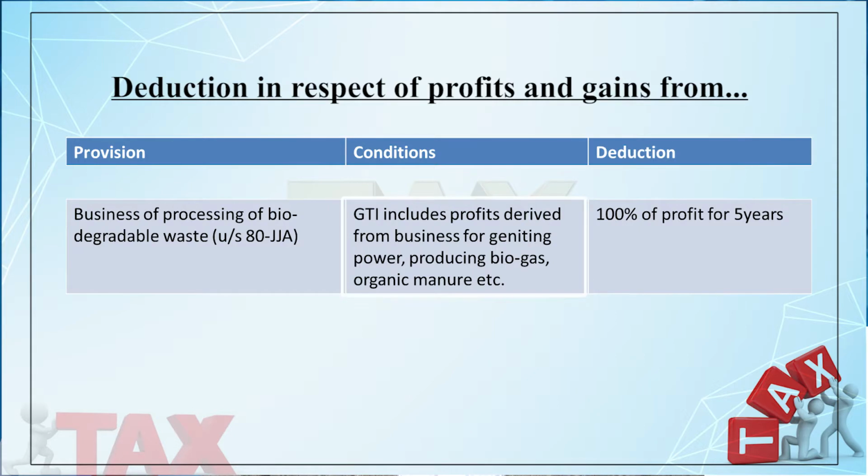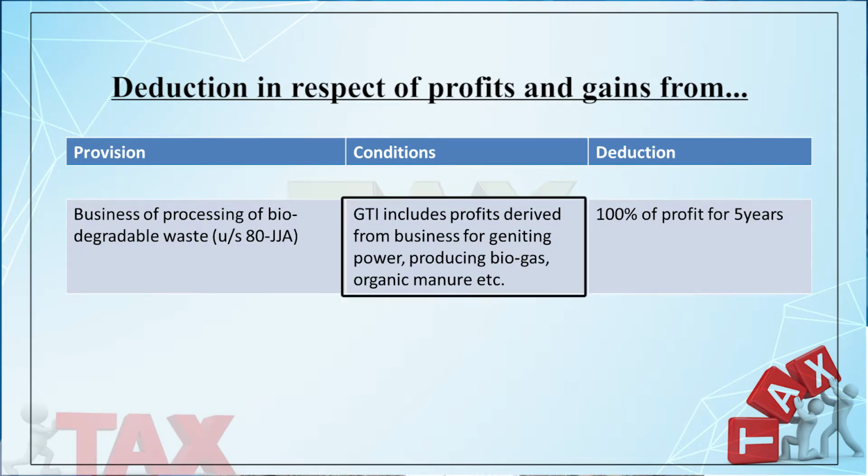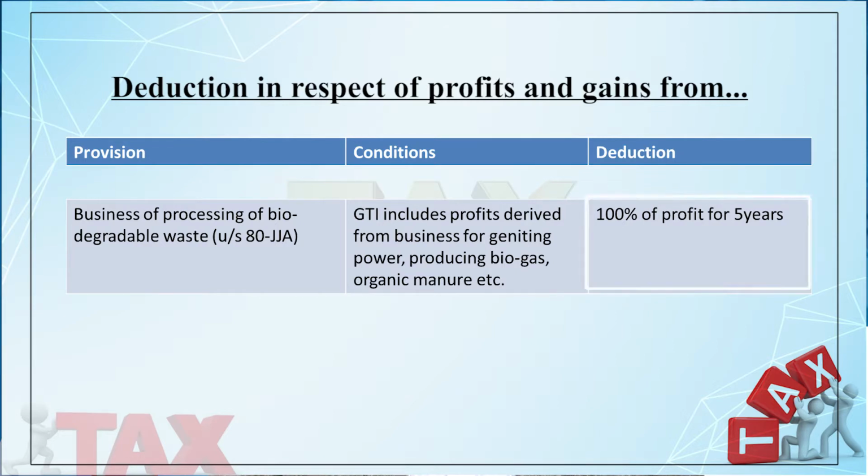So if the conditions are fulfilled, like it should generate the power or producing biogas, organic manures, then it will get a deduction of 100% of profit for 5 years. So, the business who are engaged in processing of biodegradable waste.